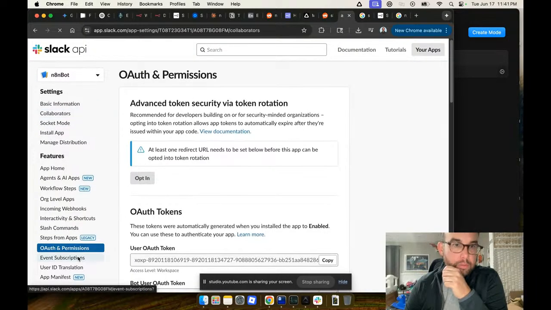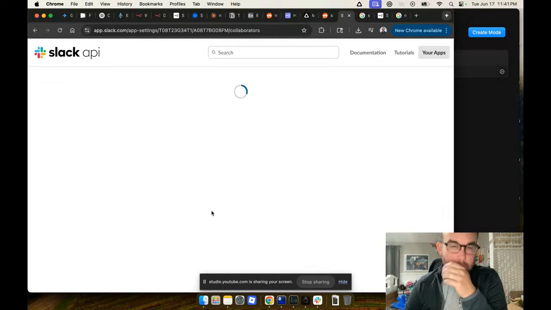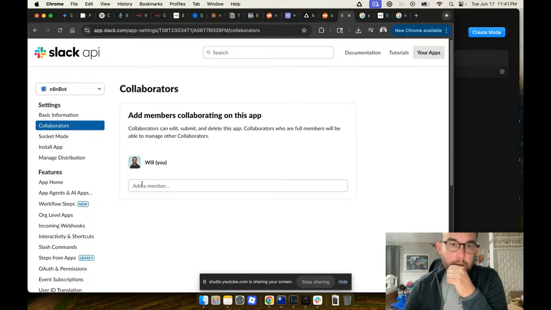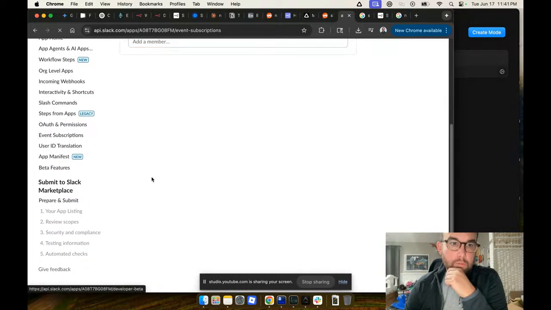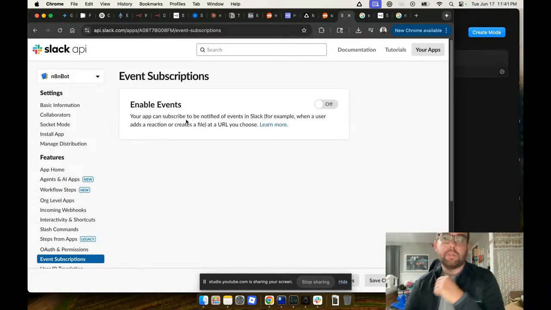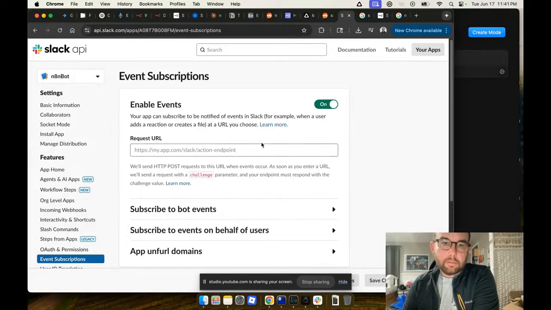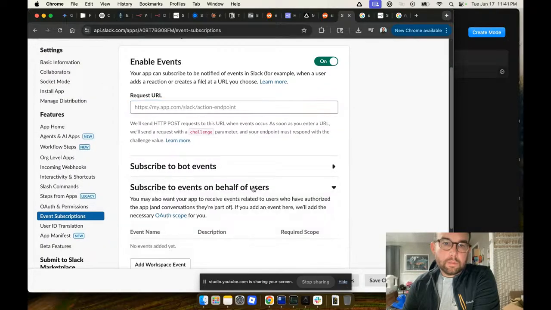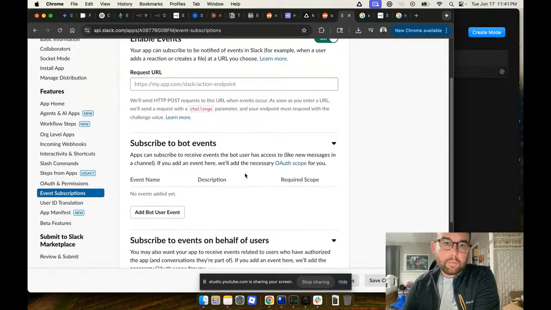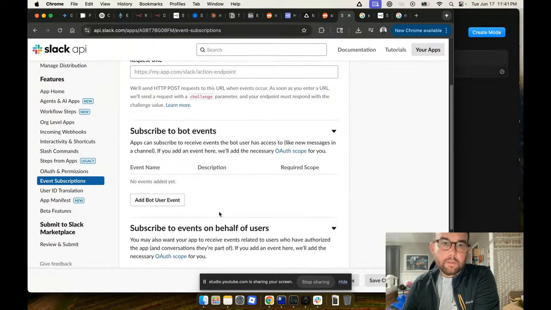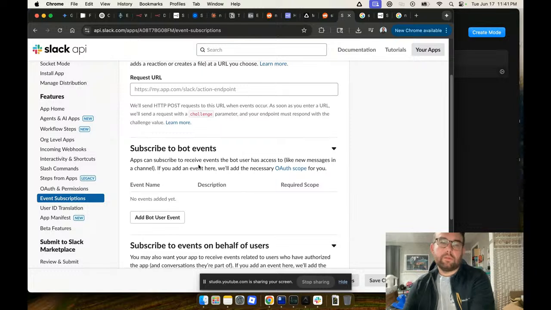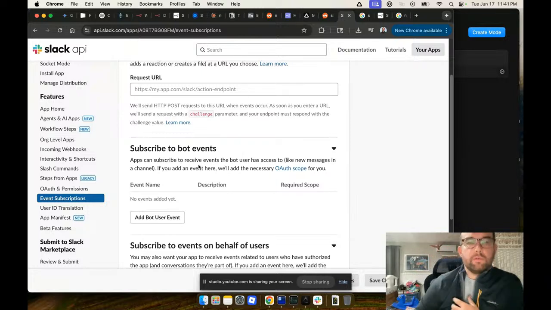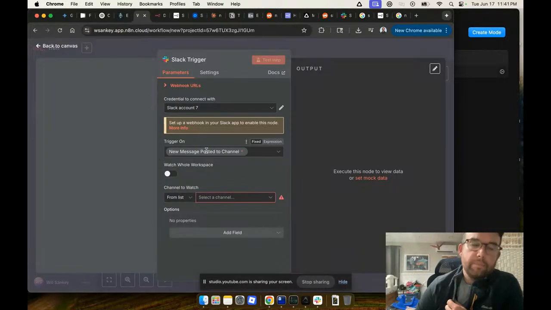Oh, event subscriptions. Okay. Collaborate. Wait. Event subscriptions. Your app can subscribe to be notified of events in Slack. Your app will send a post request to this URL when events occur. Oh. Subscribe to events. Subscribe to bot events. Oh. So as soon as you enter a URL, we'll send a request with a challenge parameter. What?